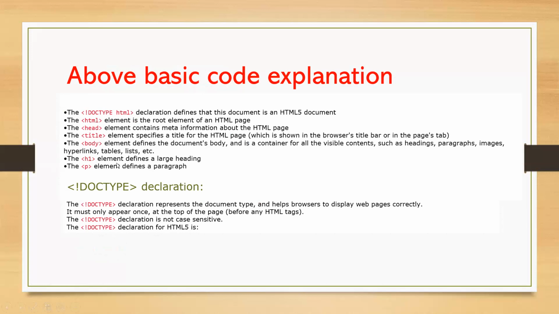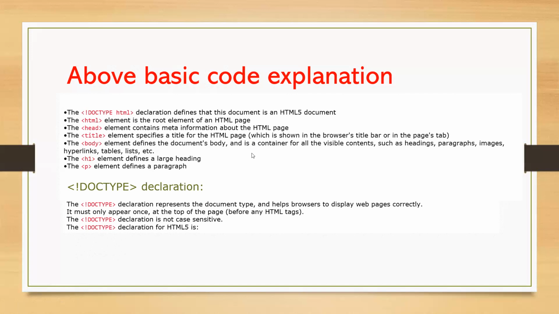I already told you the complete thing. The declaration defines the HTML document. HTML is the root element of the HTML page. In the head part, we write the title, CSS style sheets, JavaScript, and plugins. And whatever data we add in the body, only that will display in the browser. So those are the different elements.